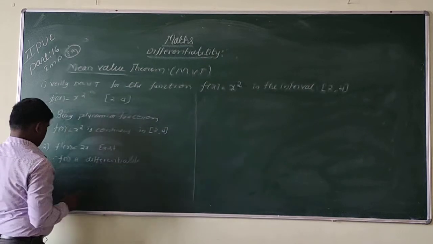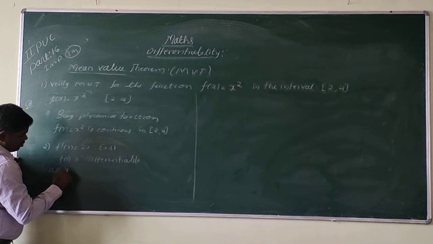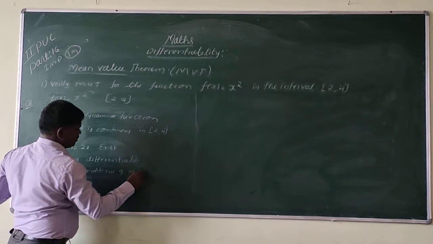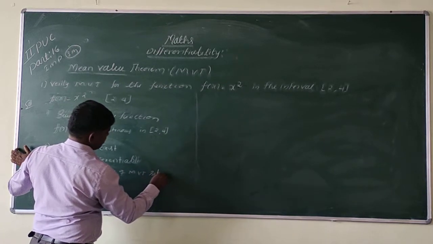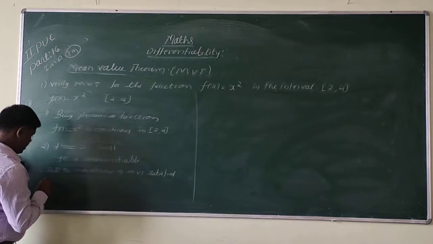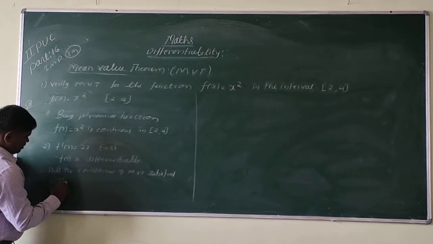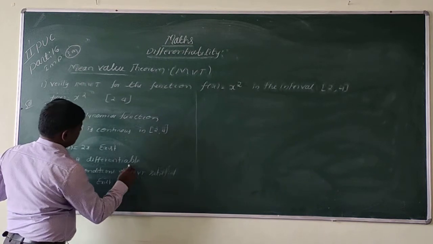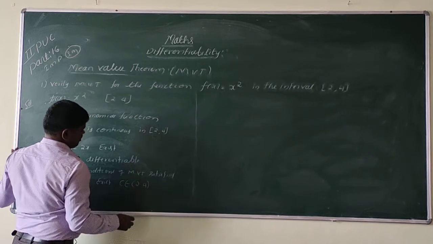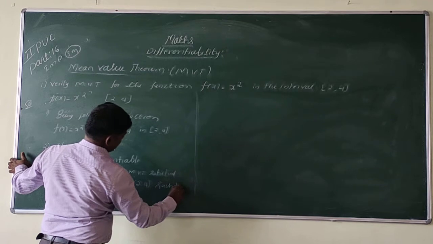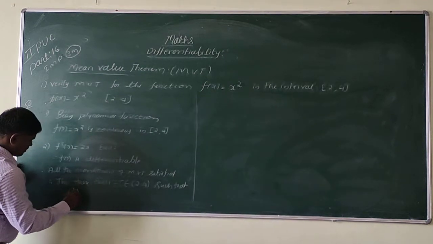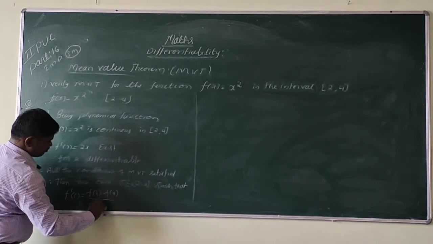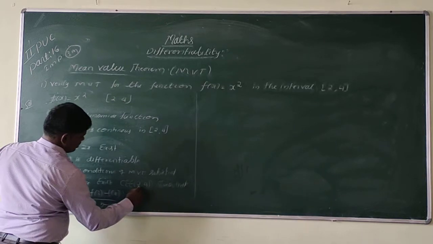So all the conditions of mean value theorem are satisfied. Therefore there exists c in the interval 2, 4 such that f dash of c is equal to f of b minus f of a divided by b minus a. So this is a, this is b.